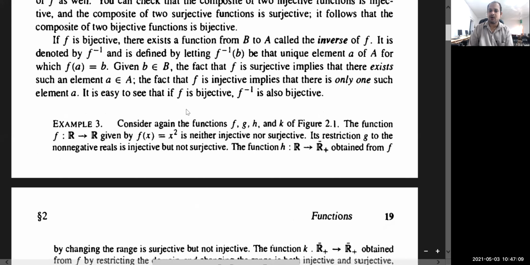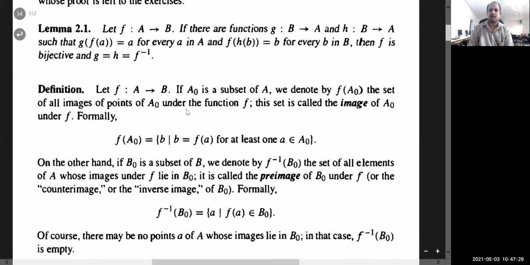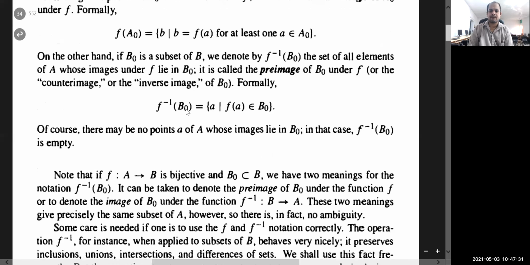And for invertible, a function is said to be invertible if it is bijective. But remember the notation for set theoretic inverse: for existence of set theoretic inverse, we don't require the function to be one-one onto, I mean bijective. Even if the function is not bijective, one can also find the set theoretic inverse of any set. So this you already know.